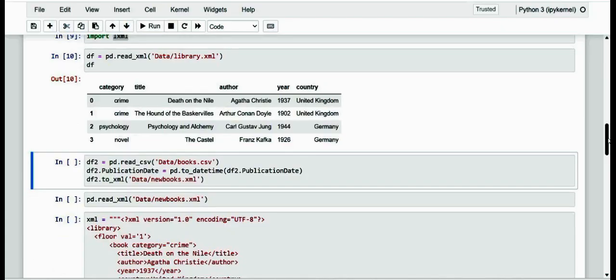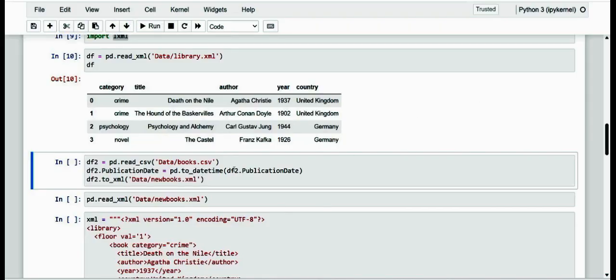In the same way, it is possible to perform the opposite operation, that is, to save a data frame in XML format to a file. To do this, we will use the to_xml method. As the argument of the method, we will pass the name of the XML file that will be created in the workspace.